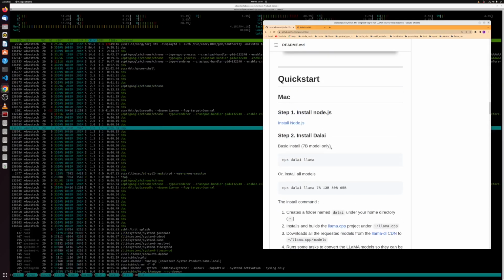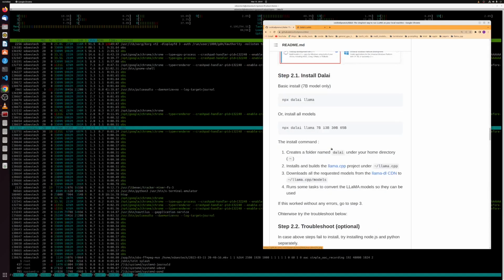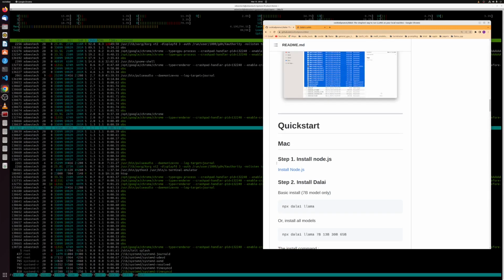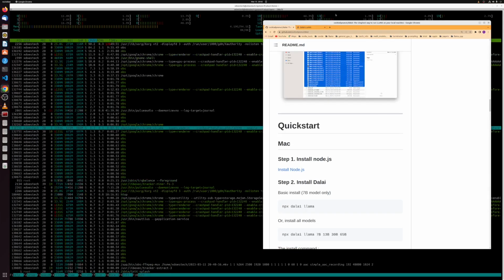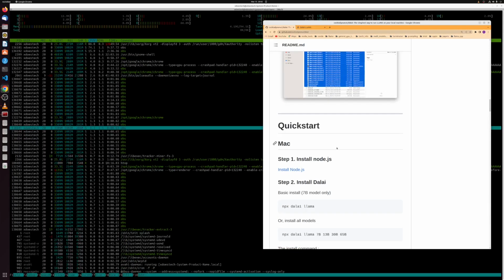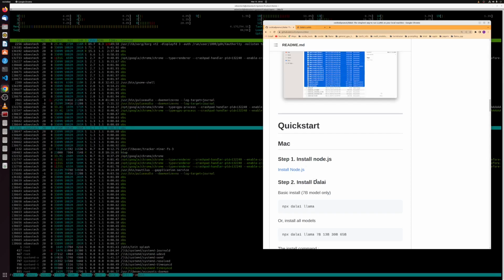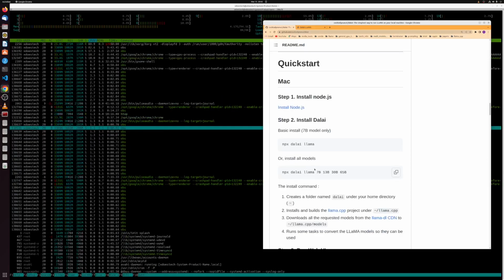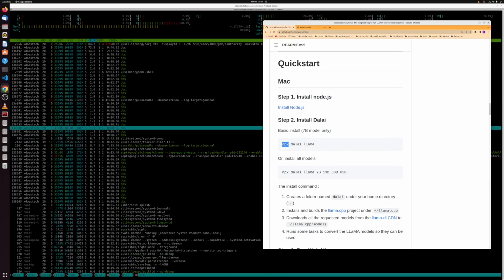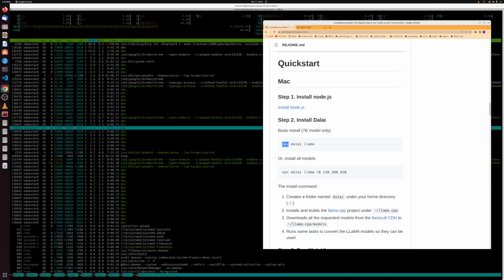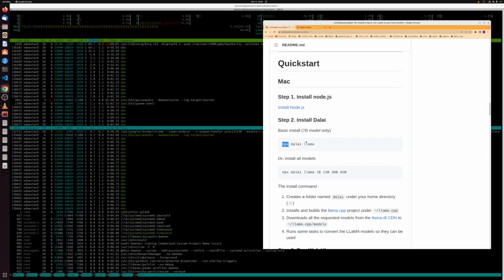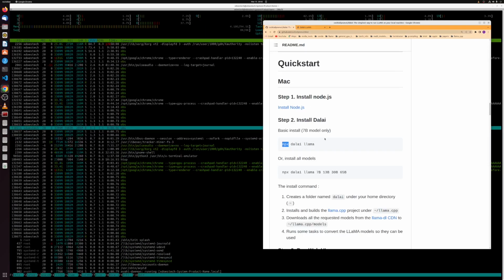Here's the quick start, and there should be a Linux quick start here, but either way, you don't have to install Node.js. What you're going to want to do is start with installing Conda. So get you Conda, get you set up. I have a video on installing Conda. Conda is going to make this so much easier, and it's going to allow you to remove an environment when inevitably Node.js gets corrupted and the packages have conflicts and all that nonsense. So start by getting Anaconda.